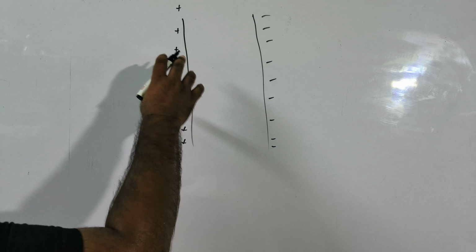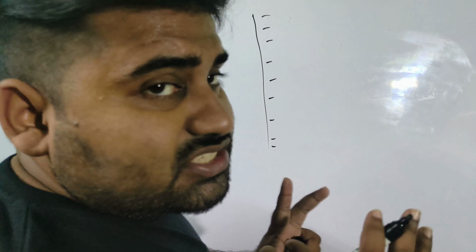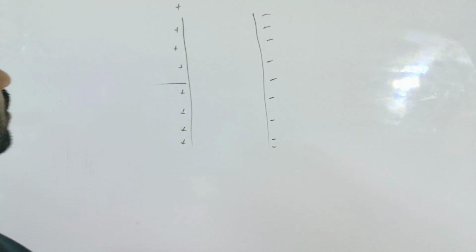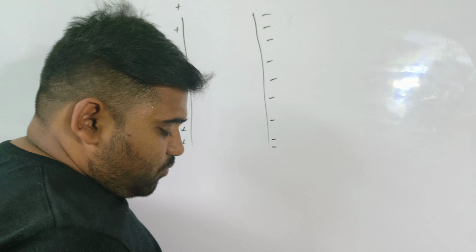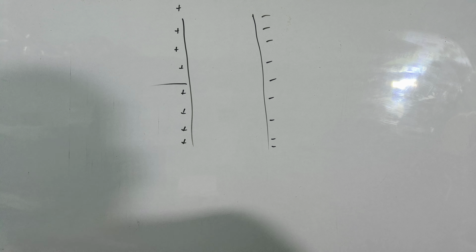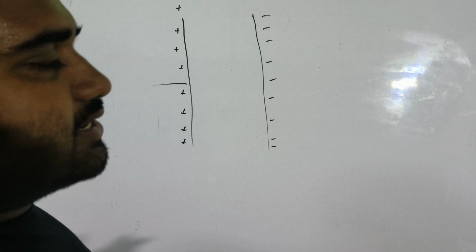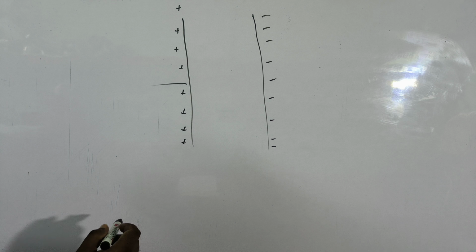The amount of charges, or the density, is the same in both, and they are of the same dimensions. Now before putting a conductor inside it, you need to learn the concept of electric field lines.